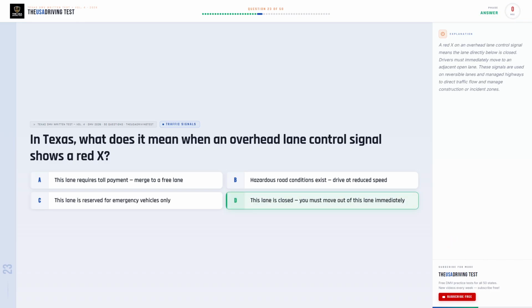The correct answer is D, this lane is closed, you must move out of this lane immediately. A red X on an overhead lane control signal means the lane directly below is closed. Drivers must immediately move to an adjacent open lane. These signals are used on reversible lanes and managed highways to direct traffic flow and manage construction or incident zones.